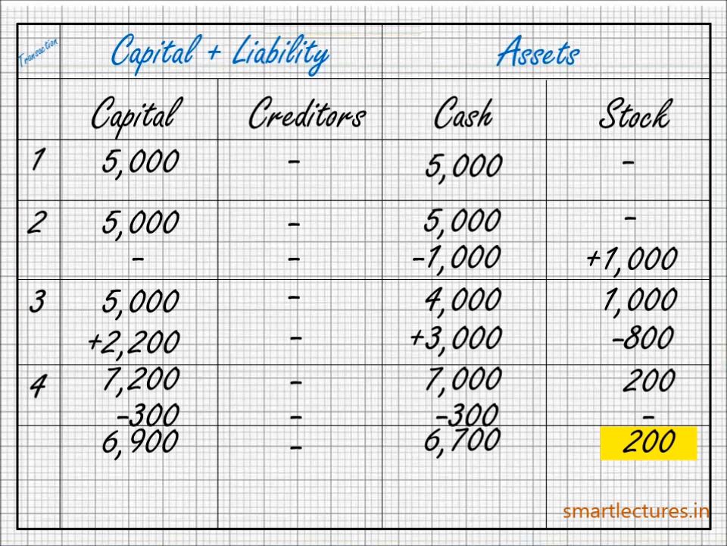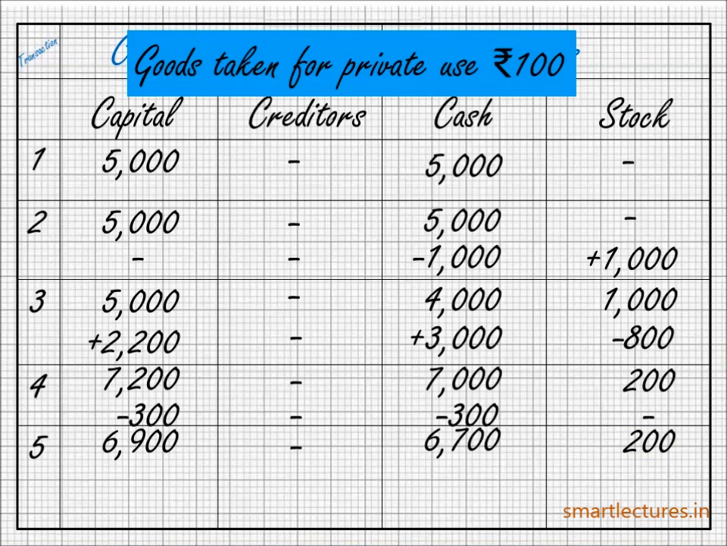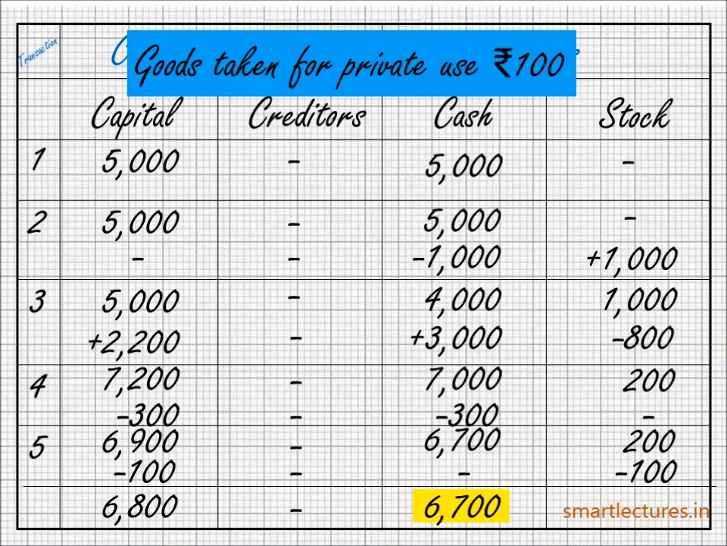Next transaction, goods taken for private use rupees 100. These are also drawings, but these are drawings in goods. Drawings always reduce the capital. So in the capital column minus 100, cash column 0, in the stock column minus 100. So capital will be 6,800, I mean to say new capital. Cash will be 6,700, stock will be rupees 100. So this is the last equation.